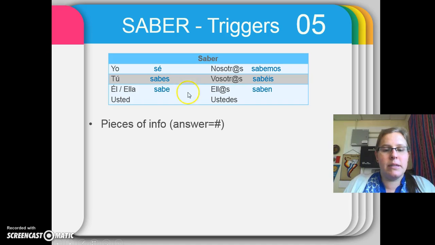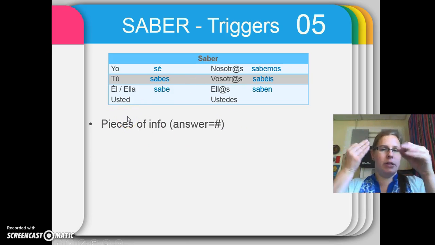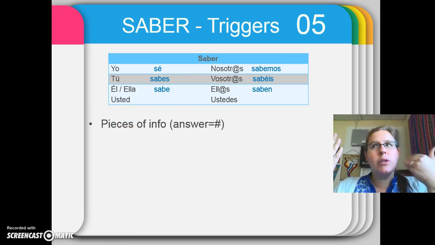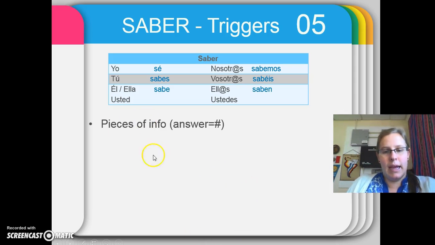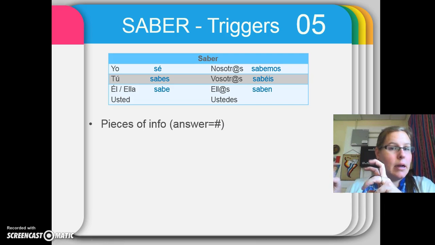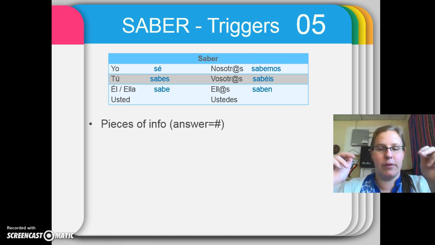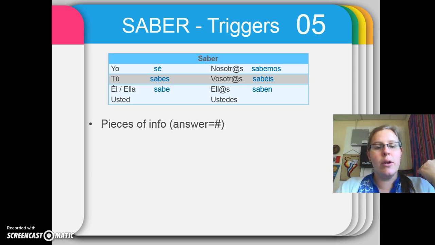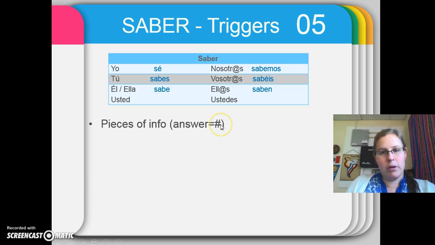We know about pieces of information already. That's not a very specific trigger. But I just wanted to bring to your attention, anytime the answer can be a number, like a date or a time, or like a seat number if you're getting on a plane, those are pieces of information, okay? So I don't necessarily consider that a trigger because it's so general, but just going back to anytime the answer can be a number, that's going to be a piece of information, okay?